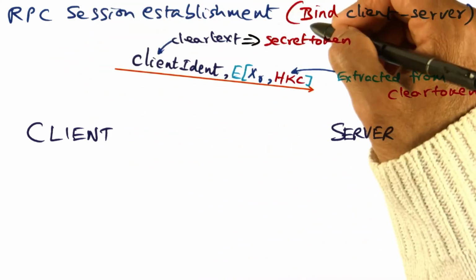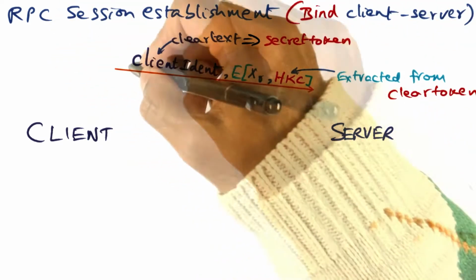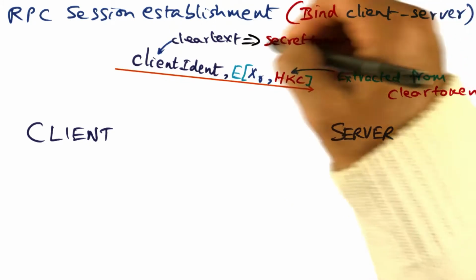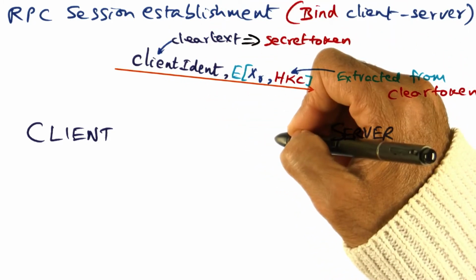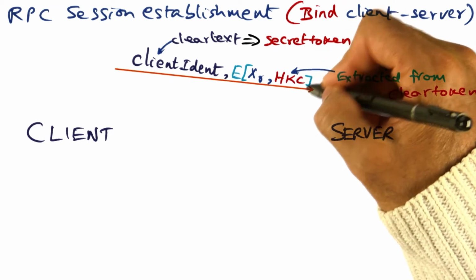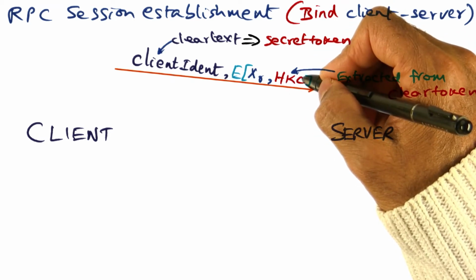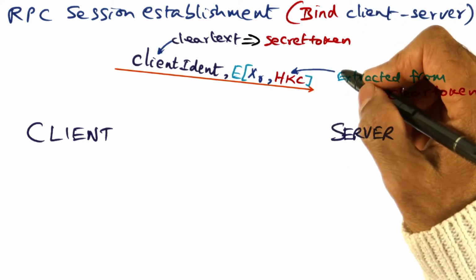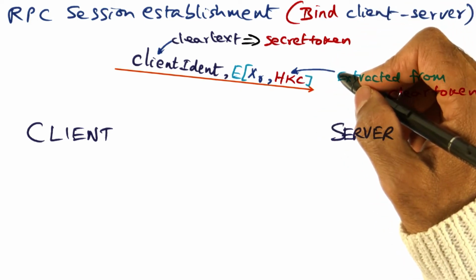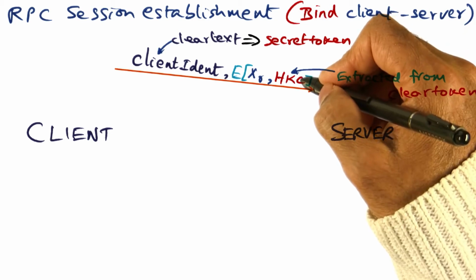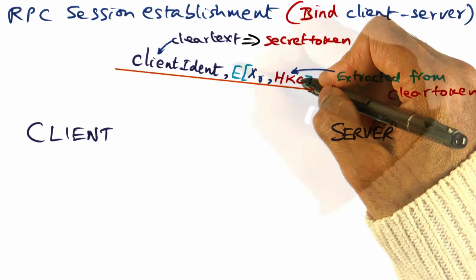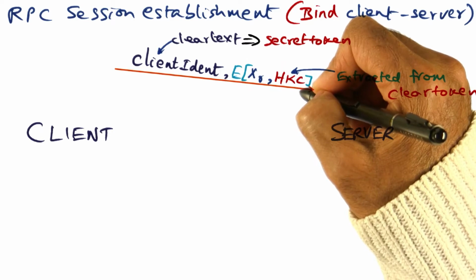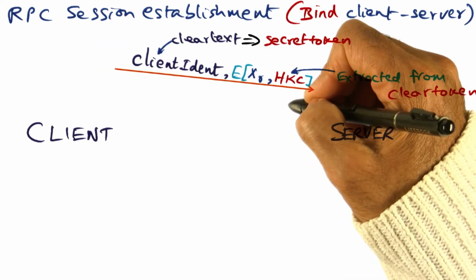And in order to establish a new RPC session, Venus will use the secret token as the client identity, and it will use the HKC, the handshake key for the client, that was contained in the clear token data structure that was given back to the workstation by the server as part of executing the login process. That is the key that will be used for encrypting the starting message for the RPC session establishment.